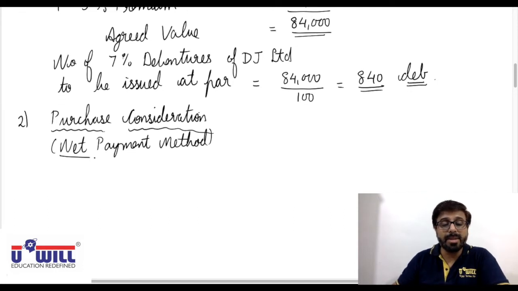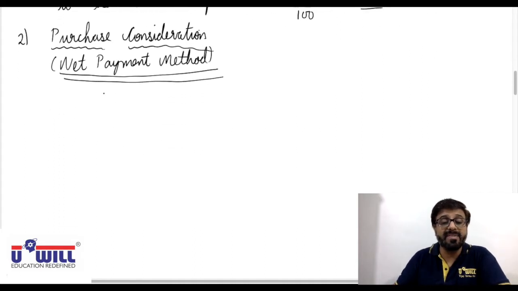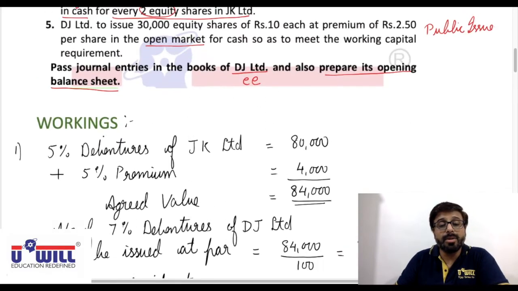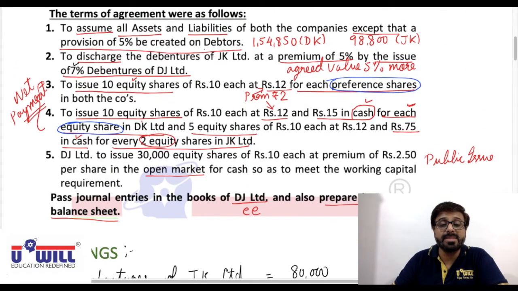In net payment method we have to consider different modes of payment. First we find it for DK Limited. There are two companies, so we have to find purchase consideration for both the companies separately. First we work it out for DK Limited. Now adjustment 2. Now adjustment 3.